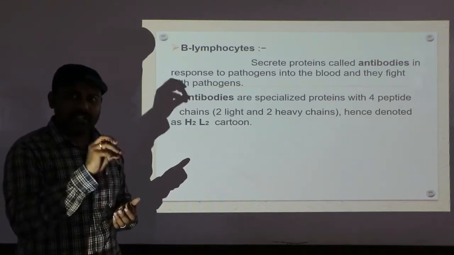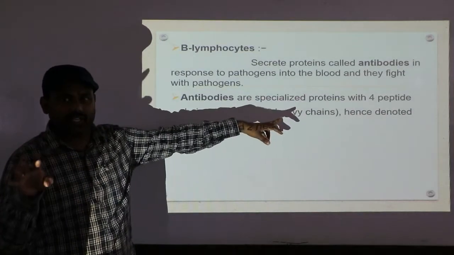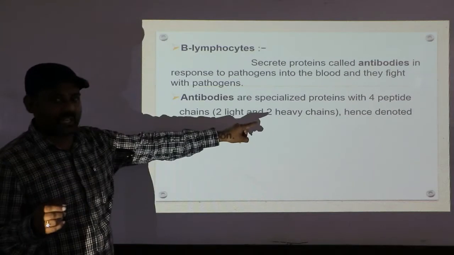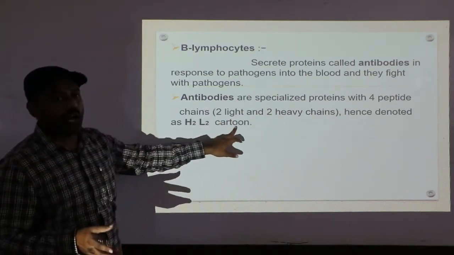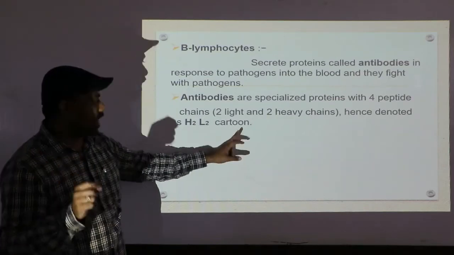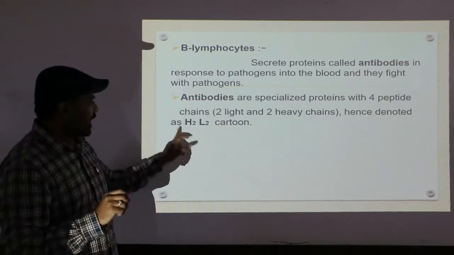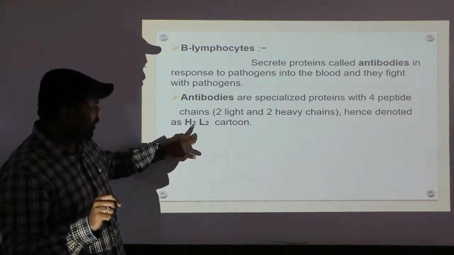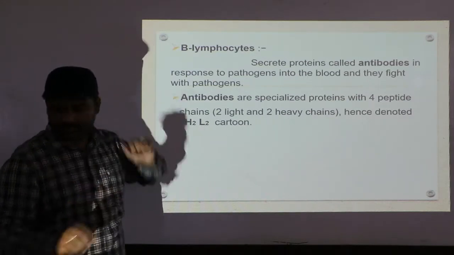That structure is made up of 4 polypeptide chains, in which 2 are light chains and 2 are heavy chains. Clear? Hence it is denoted by the H2L2 cartoon. Cartoon refers to a diagrammatic representation or a picture. H2L2 means H refers to heavy, 2 heavy chains, and L refers to light, 2 light chains. Clear?